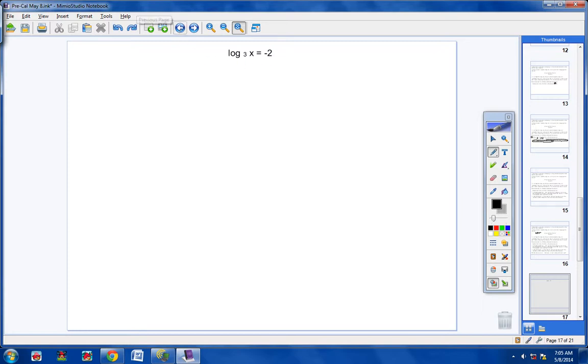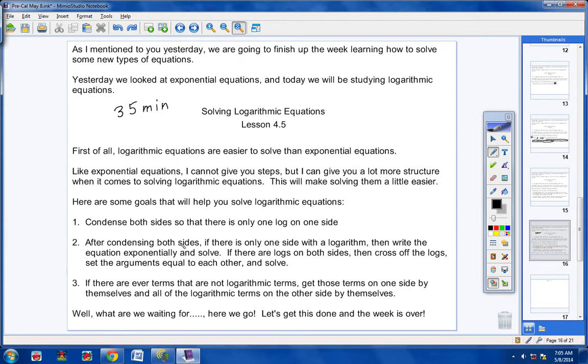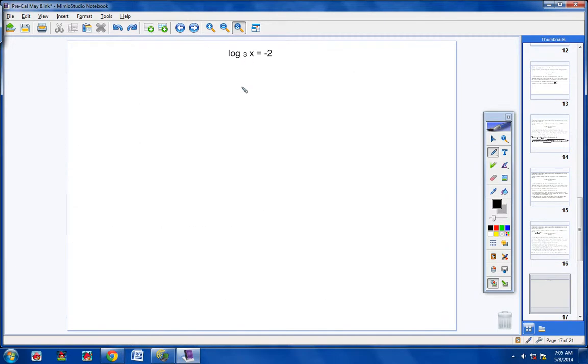So if you'll glance back at goal number 2, it says after you've condensed both sides, if there's only one side with a logarithm, write the equation exponentially. So let's write this exponentially, and what you'll get is x equals -2 to the 3rd power. And that is incorrect. Sorry about that. I do know what I'm doing. X equals 3 to the -2 power. There we go. It just didn't look right. That's why I paused. Okay, so x equals 3 to the -2 power.